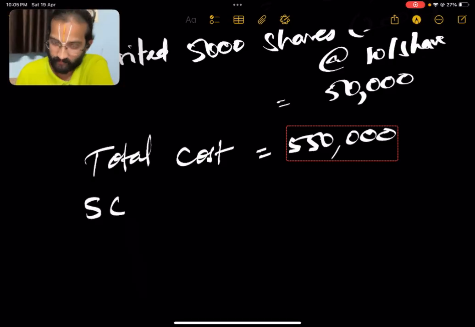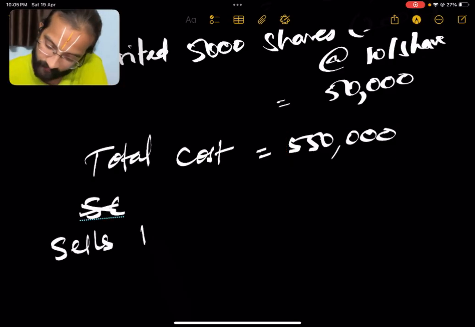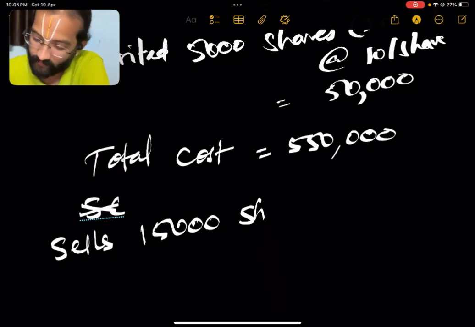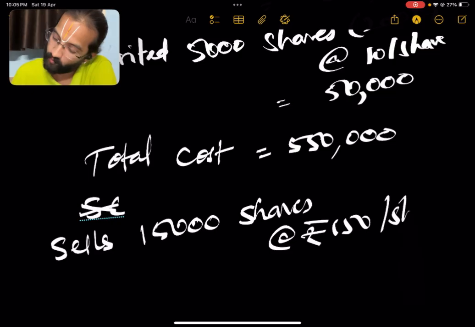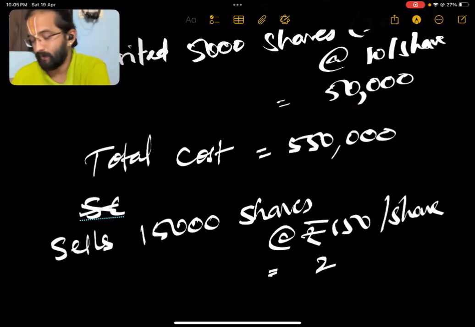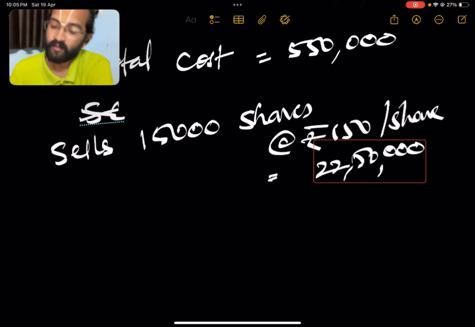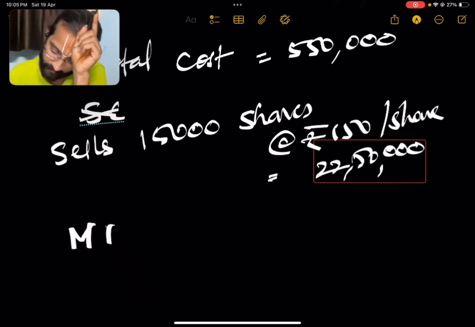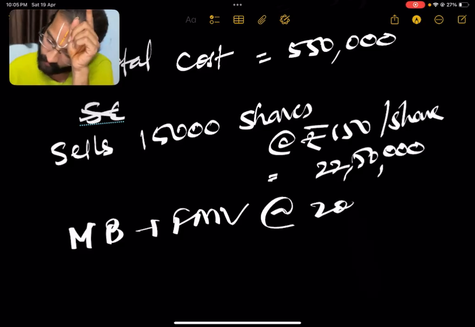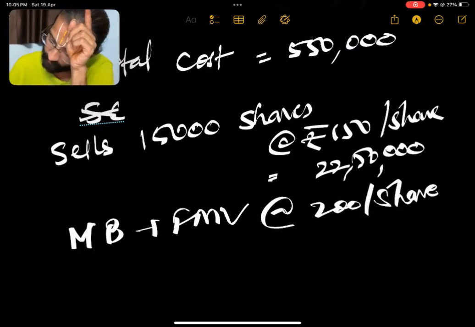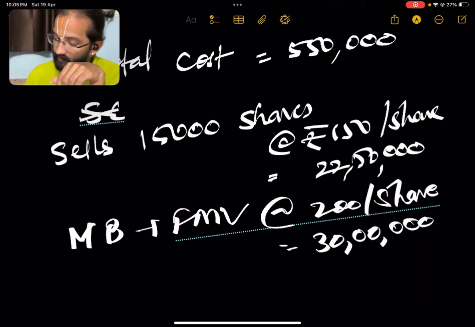Now the sale consideration. What happens is he sells all 15,000 shares at 150 per share. What is the sale consideration here? It will be 22 lakhs 50,000. Now, the merchant banker values FMV as 200 per share. What happens now? The FMV becomes 30 lakhs.